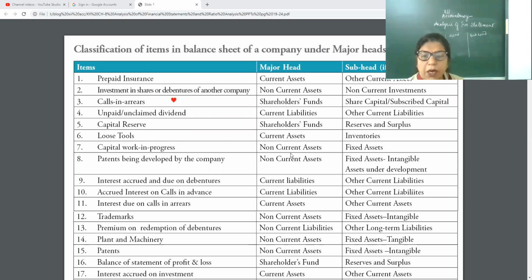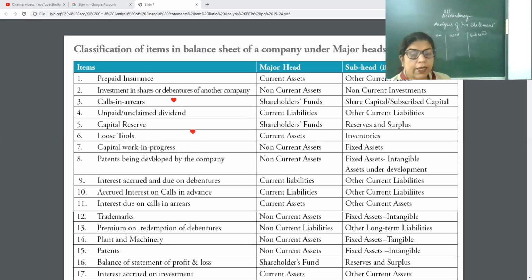Loose tools are part of current assets and the subhead is inventory. Don't be confused that loose tools means plant and machinery. No, plant and machinery are fixed at one place. That's why they are known as non-current assets. But loose tools are current assets and are included under inventories.